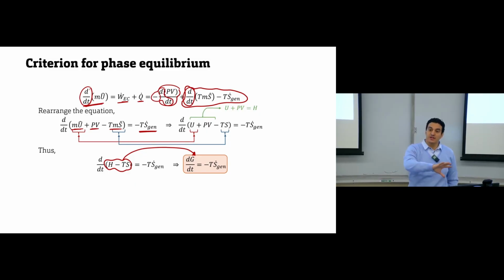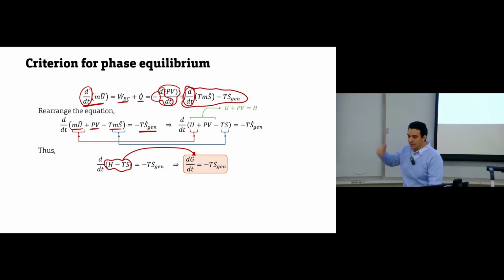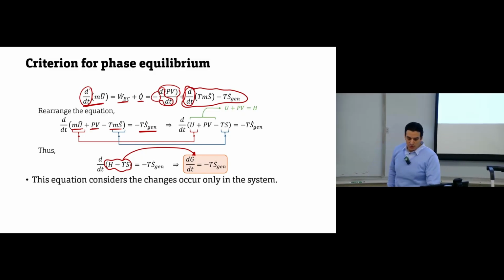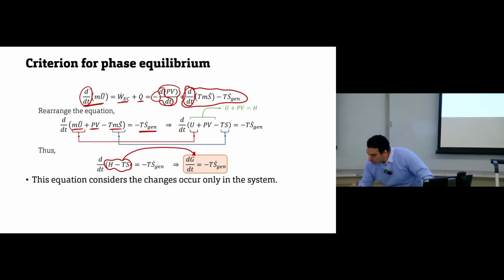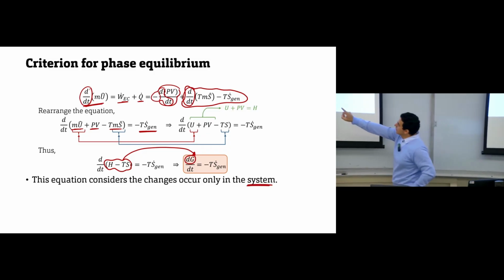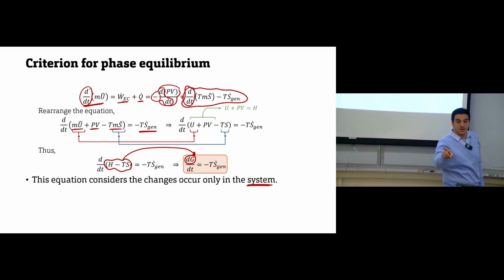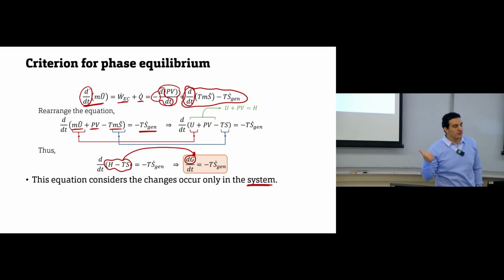We can use Gibbs free energy as a criterion, but Gibbs free energy cannot help us to know the direction of the process. But if we relate Gibbs free energy to entropy, then based on this relationship we can know the direction of the process. Again, if you recall the equation, it tells you this Gibbs free energy is only for the system, not the surrounding. And this is the problem we have with entropy.